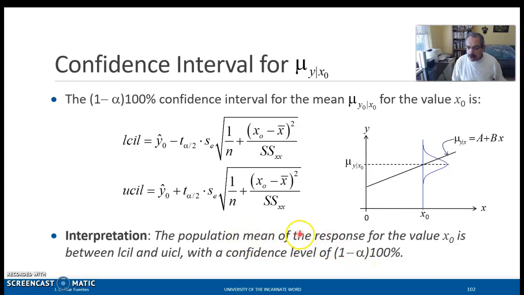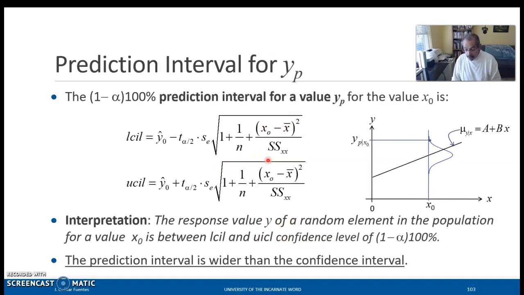So we'll see how we interpret this in practice, but this is the general interpretation of the confidence interval for the mean. All right, so the prediction interval for a single value that we're designating as y sub p, predicted, is constructed identically to the previous confidence interval. So we have the value predicted from the sample regression model. We have the t alpha over 2 obtained from table 5, the standard error of the residuals.